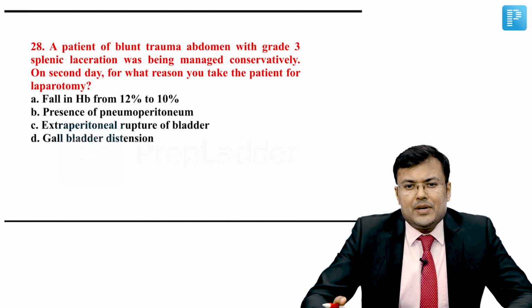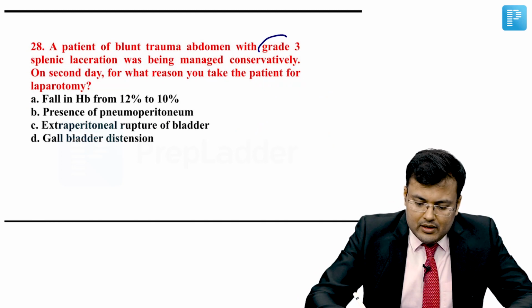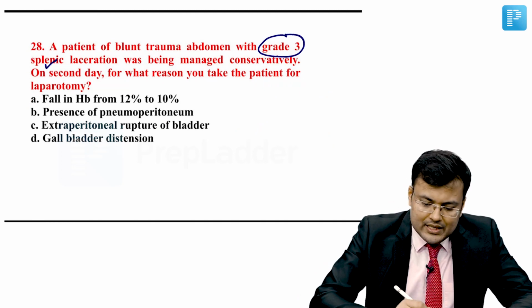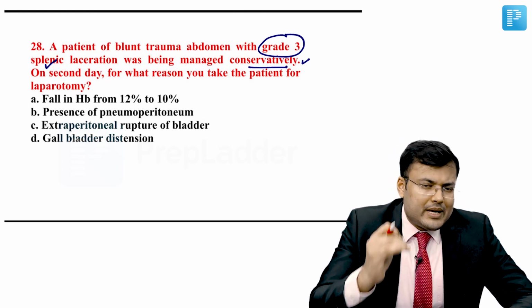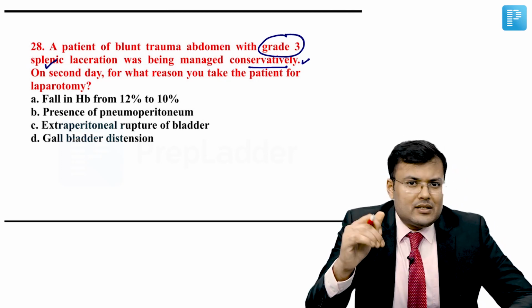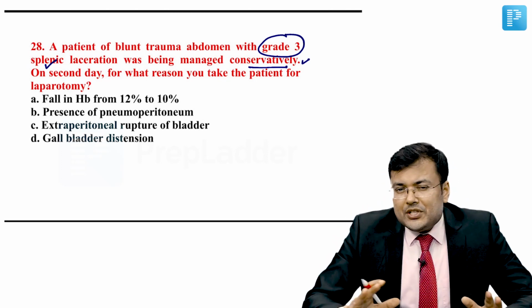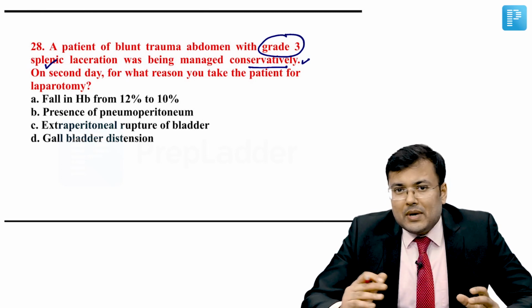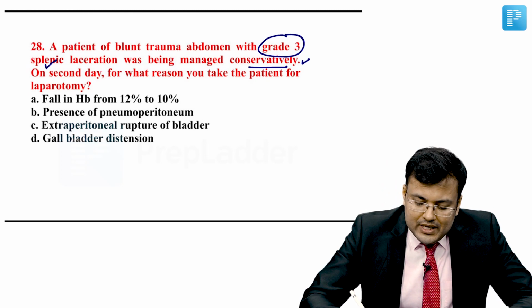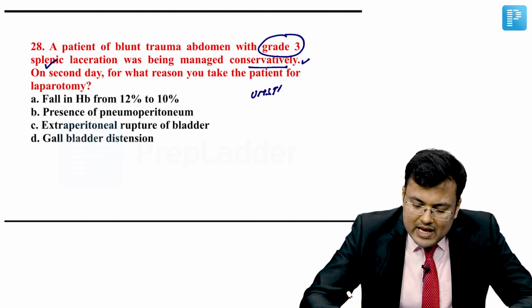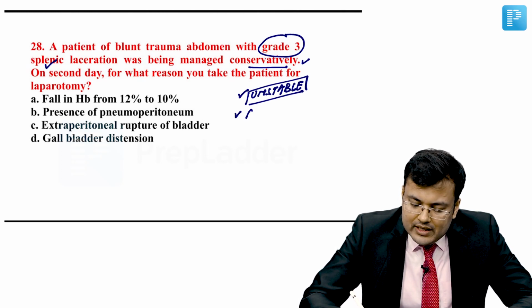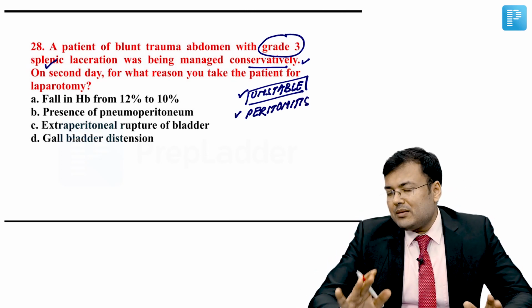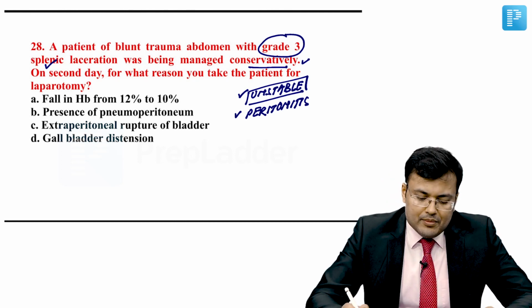Question number 28. A patient of blunt trauma abdomen with grade 3 splenic laceration was being managed conservatively. It means at the time of presentation the patient was stable and that's why the patient was being managed conservatively. Now, if a patient is being managed conservatively but during management the patient becomes unstable, there is hemodynamic instability, or there is development of peritonitis, in such patients we have to take the patient for exploratory laparotomy. Now see the options.